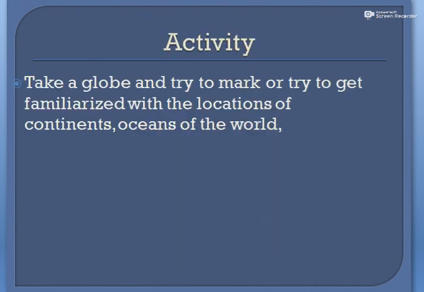Now at the end of this lesson, we have an activity for you. You have to take a globe and try to get familiarized with the locations of continents and oceans of the world. Take a map and a globe and try to locate the continents and oceans, find out their locations, and mark them. And take a blank paper and try to draw the equatorial line and the parallel lines of the equator, and the prime meridian line and the parallel lines to the prime meridian, longitudes and latitudes.